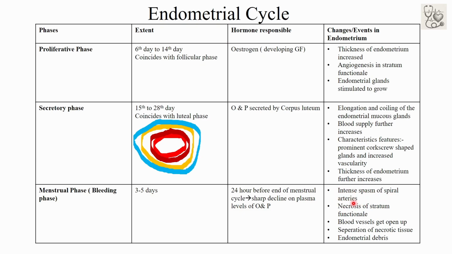What is a spiral artery? The artery which was supplying the stratum functionale. Constriction of the spiral artery causes necrosis of the stratum functionale, due to which the stratum functionale gets sloughed off and the blood vessels open up, due to which blood oozes out and the endometrial debris and menstrual blood flow out.